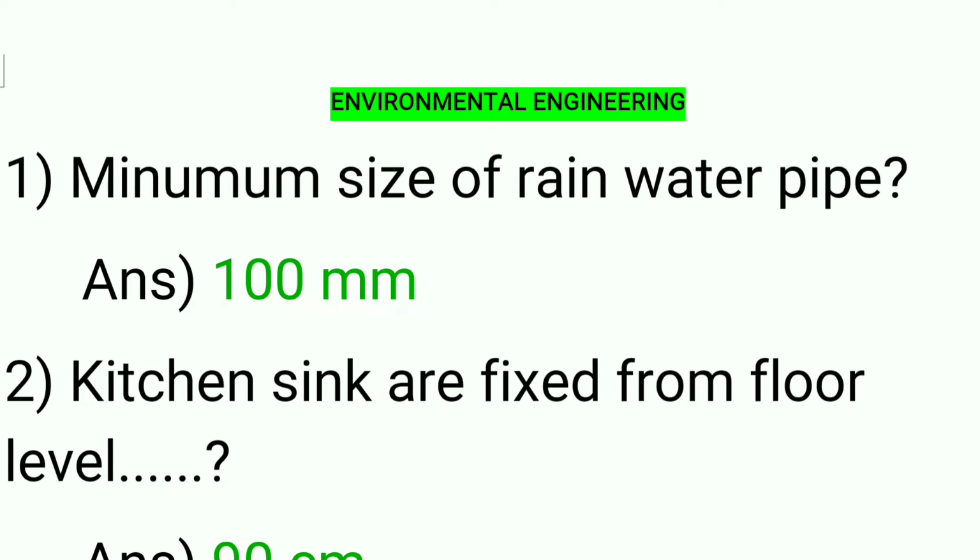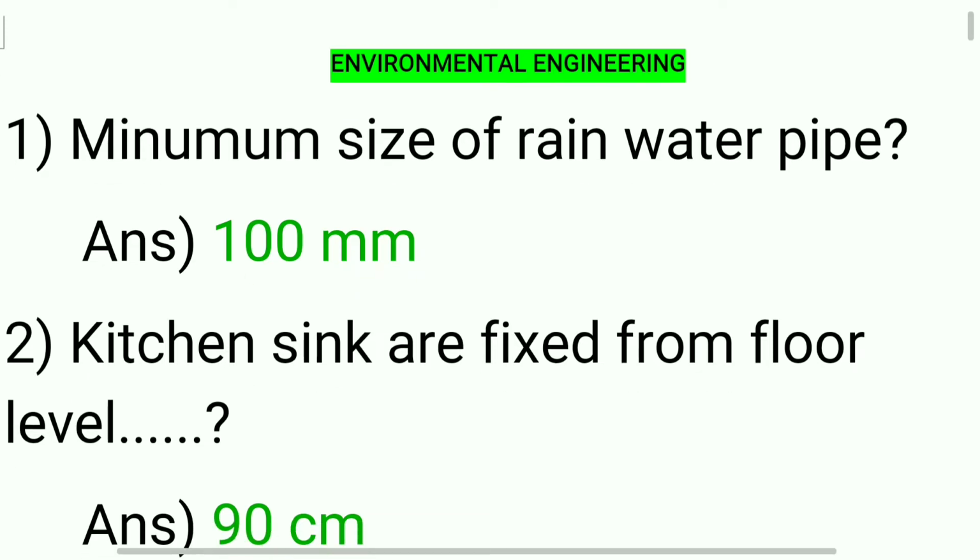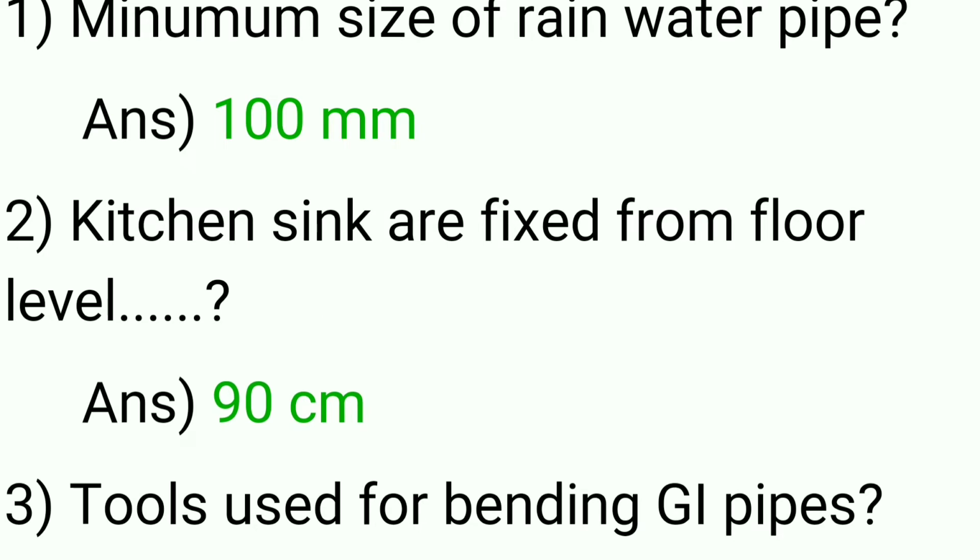Environment engineering, the fourth class. We are discussing first question, minimum size of rainwater pipe. That is answer 100 mm. Second question, kitchen sink are fixed from floor level. 90 centimeter. Answer 90 centimeter.